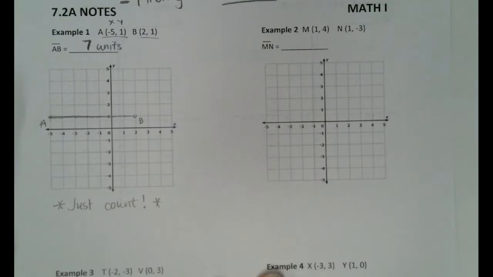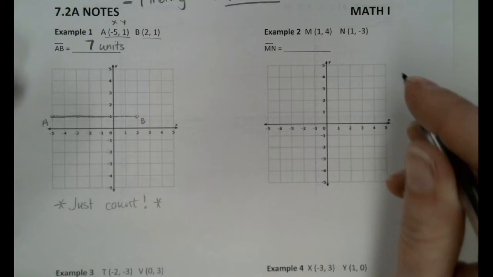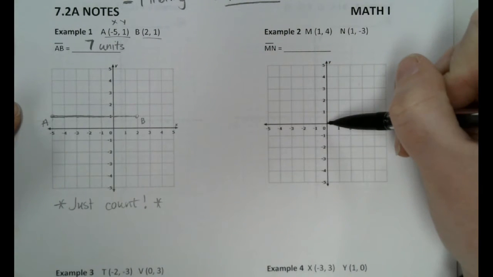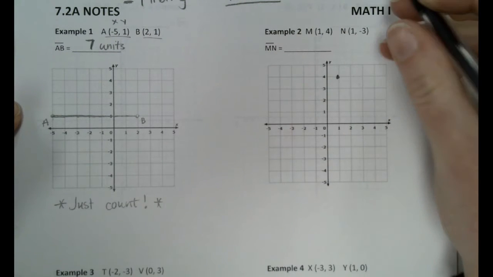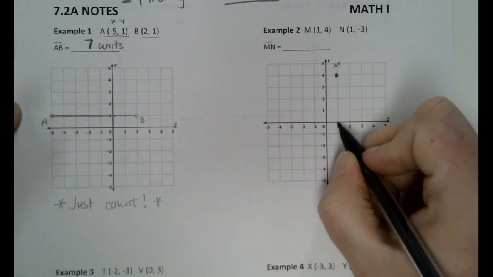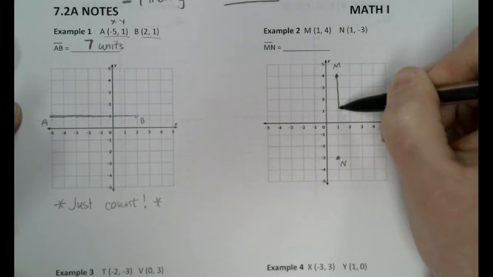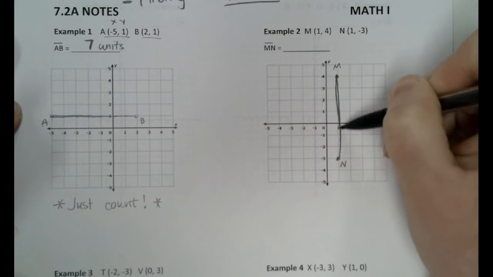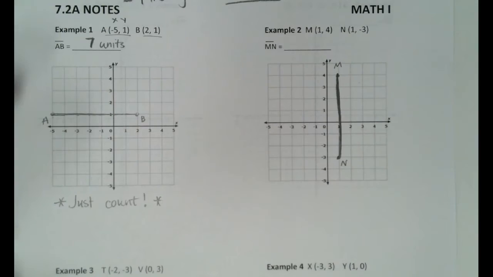Okay, so look at example 2. We're going to graph points M and N. So M is at 1, 4. That would be over 1, up 4. That is my M. N is at 1, -3. Boom. I'm going to connect them. Well, I'm not doing a very good job connecting. But that's just a straight up and down line. So, do you think we can just count? Again, just count the blocks between them.